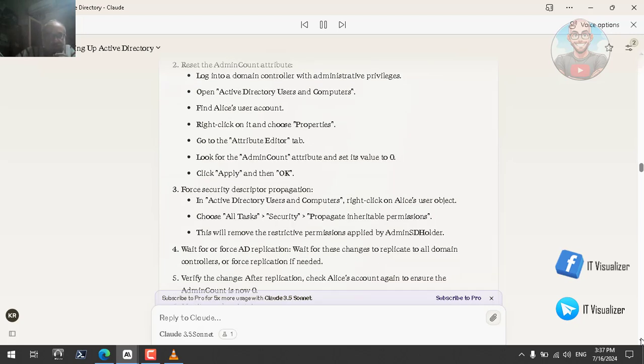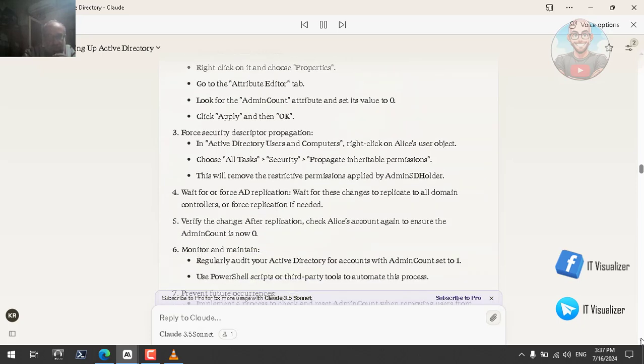Force security descriptor propagation. In Active Directory Users and Computers, right-click on Alice's user object. Choose All Tasks. This will remove the restrictive permissions applied by AdminSDHolder. Wait for or force AD replication. Wait for these changes to replicate to all domain controllers, or force replication if needed. Verify the change. After replication, check Alice's account again to ensure the adminCount is now 0.